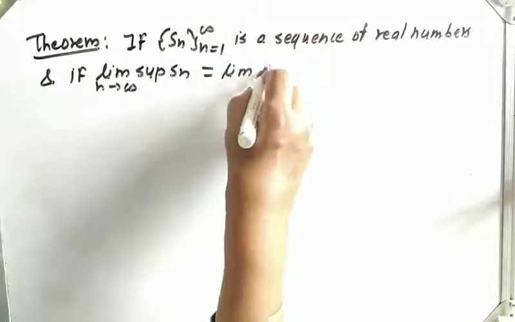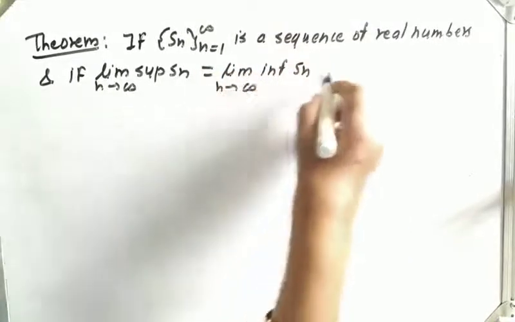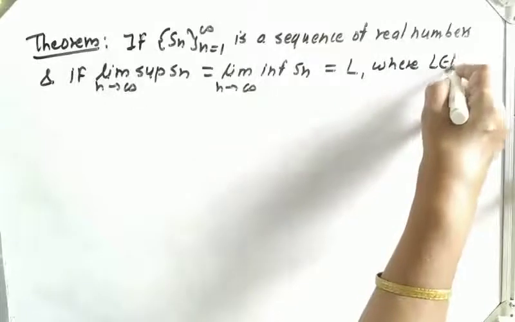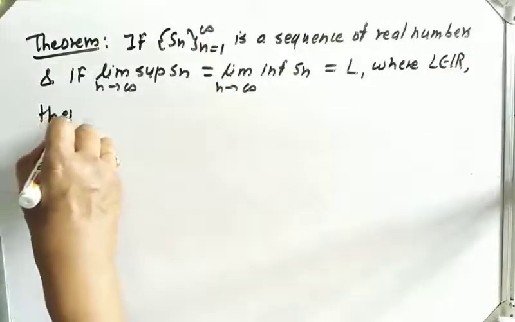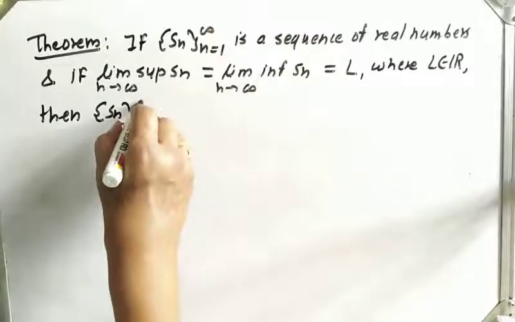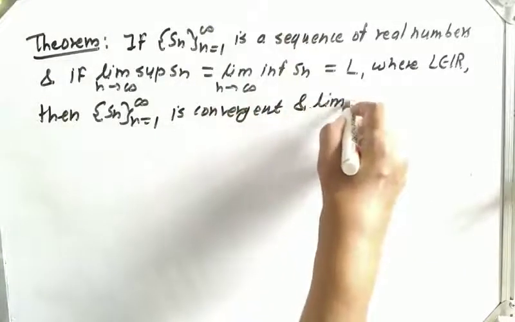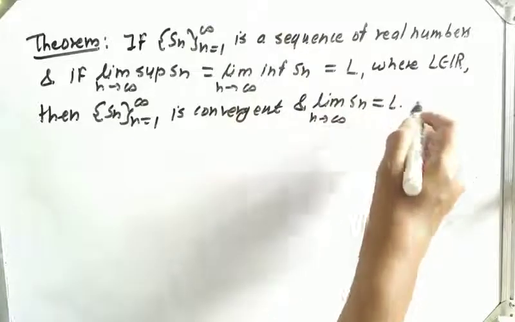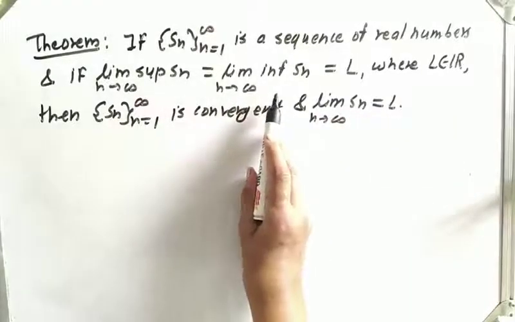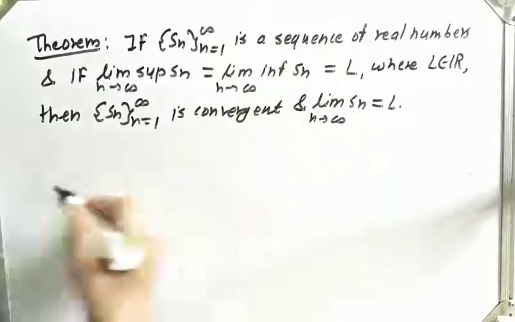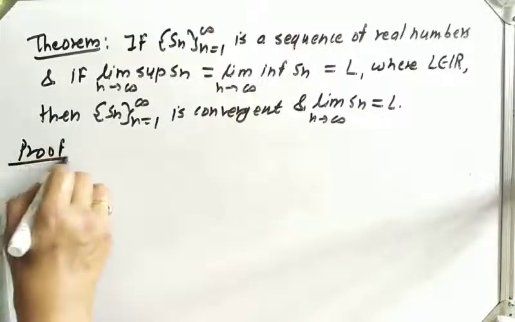and if limit superior of Sn as n tends to infinity is equal to limit inferior of Sn as n tends to infinity is equal to L, if both of these values are the same, which is equal to L, where this L belongs to R, L is any real number, then this sequence Sn, n varies from 1 to infinity, is convergent and limit of Sn as n tends to infinity is equal to L. If limit inferior and limit superior are the same, and its value is L, then the given sequence is convergent and the limit of the given sequence is L. Let us prove it. So in the proof, what is given?